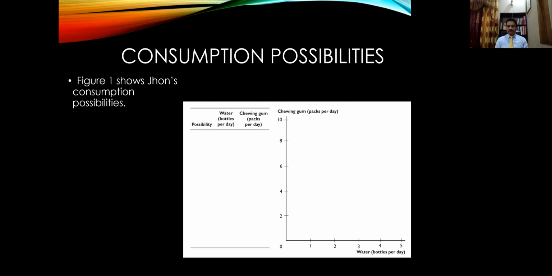How many packs of chewing gum can he purchase using the $4, which is the maximum budget for his daily consumption? So if he has $4, he can either purchase 8 packs of chewing gum, or he can consume 4 bottles of water.